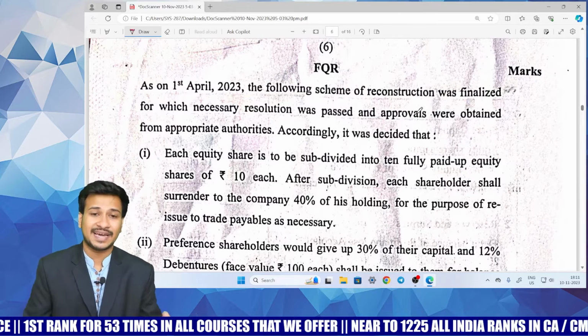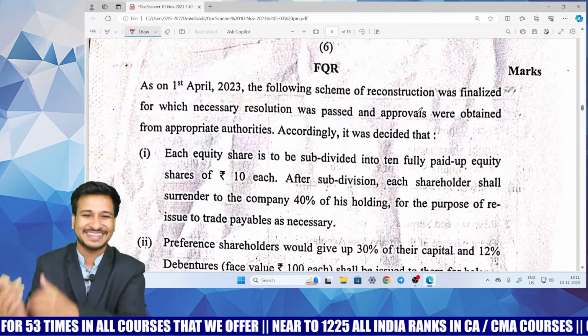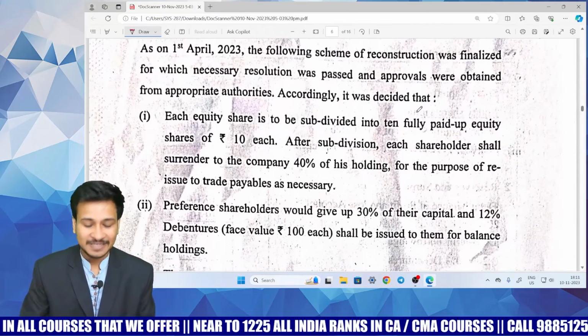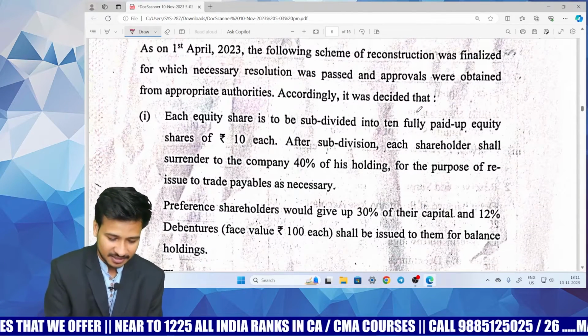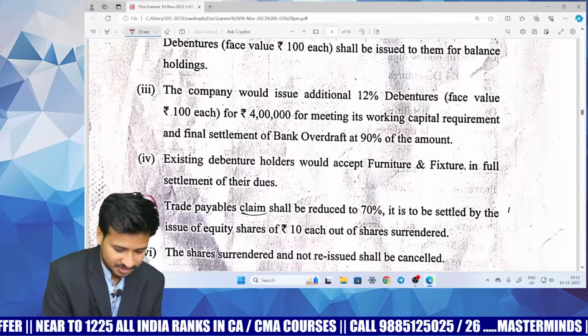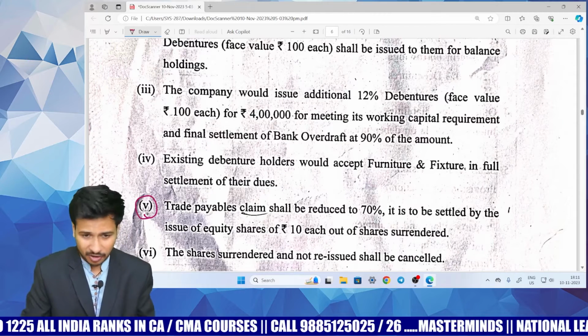It might have chances to test. If not tested, we will be telling the same dialogue in the next sessions. Anyways, my dear children, the point here is all about the share surrendered concept, but this question is not totally share surrendered. This point is relating to share surrendered, and this point is relating to share surrendered. Apart from these two things, everything is quite normal.